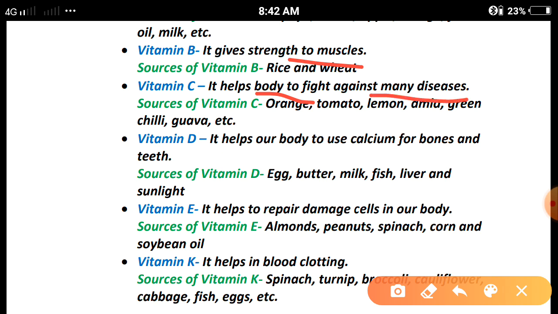Due to the deficiency of vitamin C, the scurvy disease occurs in our body. Sources of vitamin C: orange, tomato, lemon, amla, green chili, guava. These are the sources from where we get vitamin C.